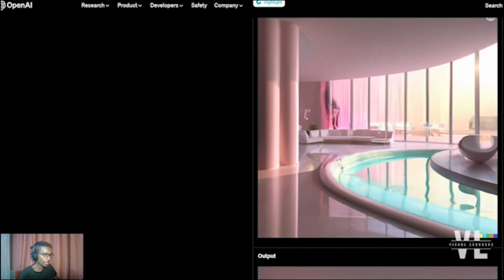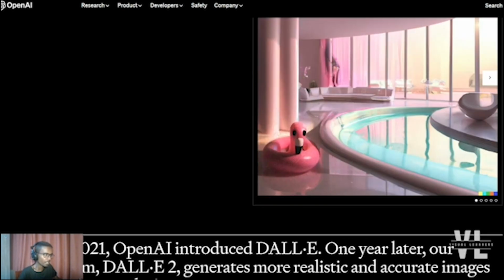In the input image, you can see there is only the pool, but when we give the prompt, add a flamingo next to the pool, it adds a flamingo next to the pool. And as you can see, the shading and the painting of the object is similar to the background image.